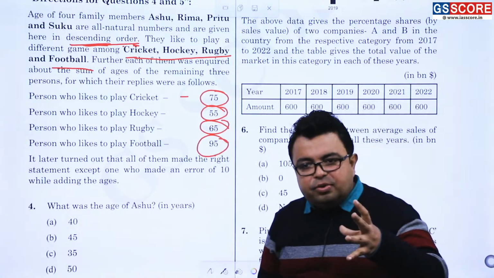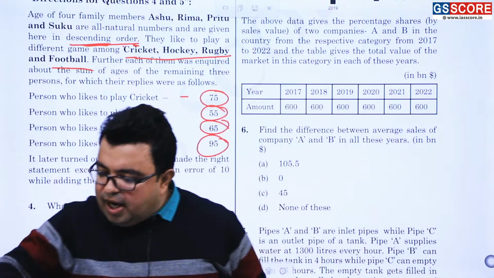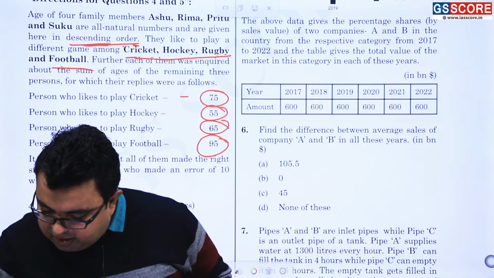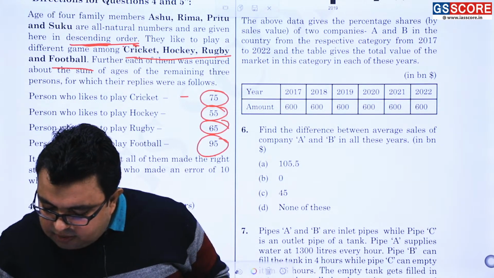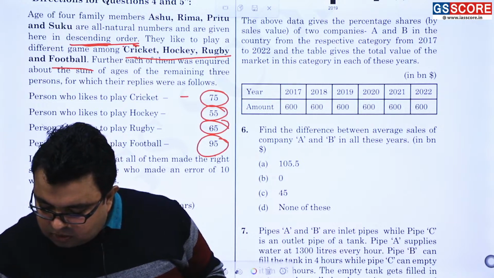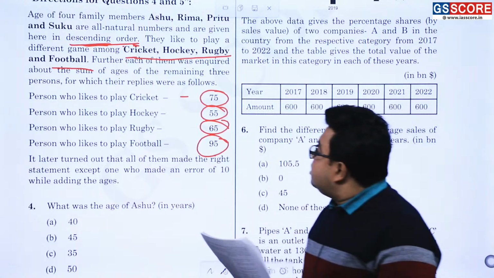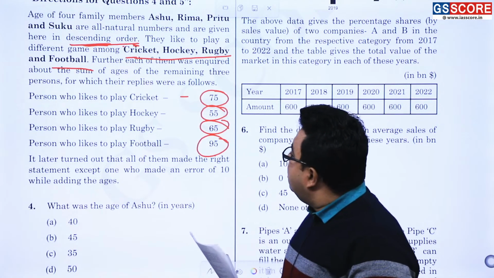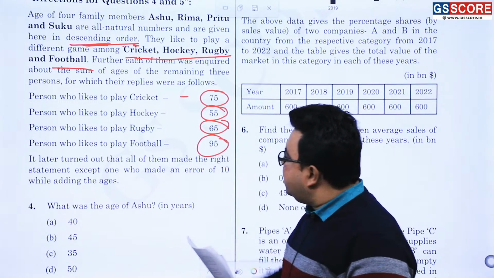So there are 4 persons, and all 4 persons gave an answer. If you have any difficulty in understanding or any queries, you may ask me here in the live program. I will keep going through it. Now, this 75, this 55, this 65 and this 95.